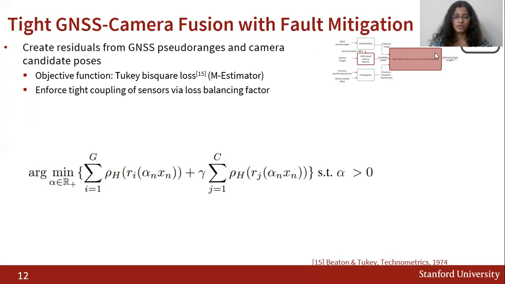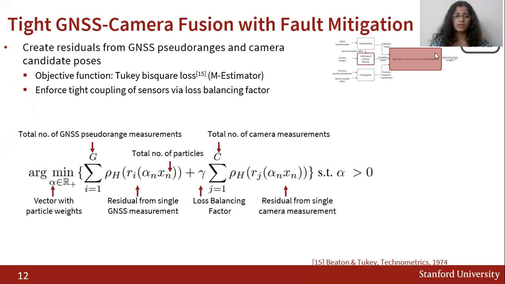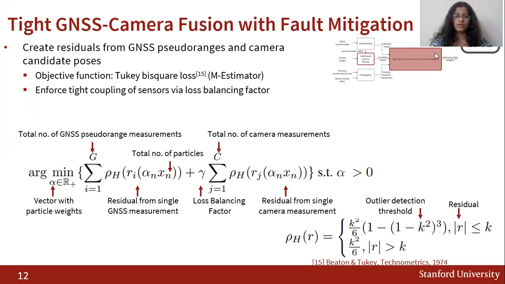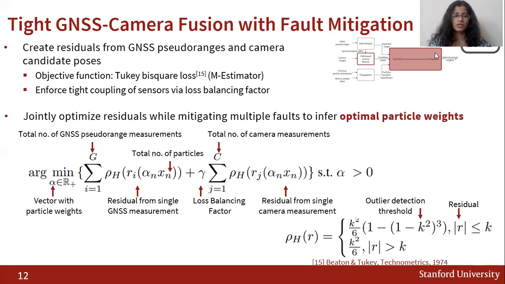The objective is shown here, where the unknown that we are trying to infer is this vector that consists of the particle weights. We are trying to minimize the residuals from GNSS measurements as well as the camera measurements. And you can observe the loss balancing factor that is sandwiched between both sensors. The example loss function that we use is given here. Again, this is from the Tukey biweight loss family, a classic example of an M estimator.